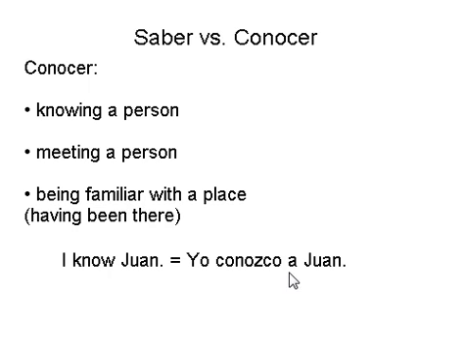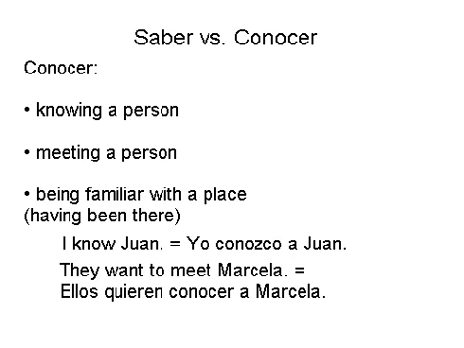is not the subject of the sentence, we have to use what's called the personal a. So the personal a will often follow our form of conocer. Yo conozco a Juan. To say they want to meet Marcela, we say ellos quieren conocer a Marcela. In this case, we're talking about meeting a person.